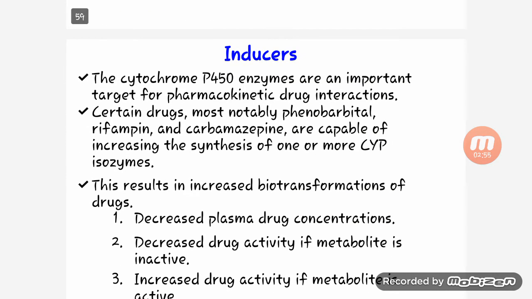Next is inducers. The cytochrome P450 enzymes are an important target for pharmacokinetic drug interactions. Certain drugs, most notably phenobarbital, rifampicin, and carbamazepine, are capable of increasing the synthesis of one or more cytochrome isozymes.